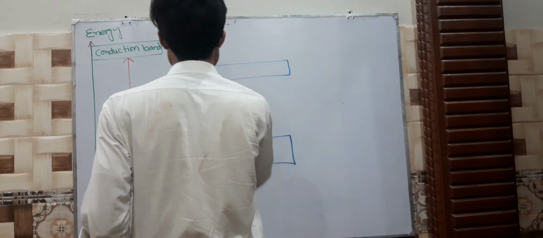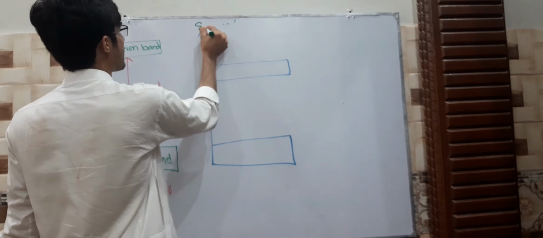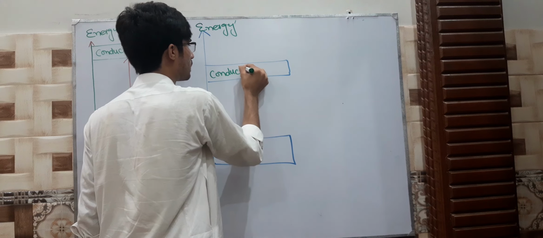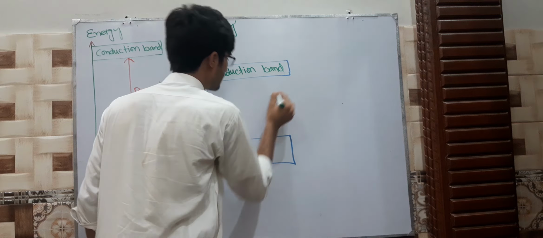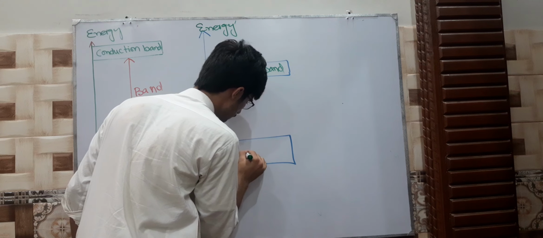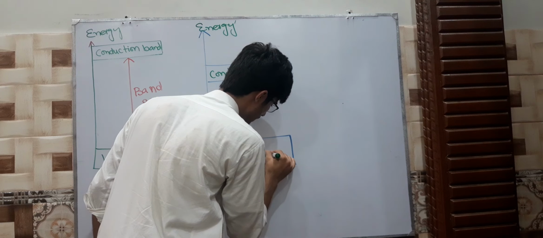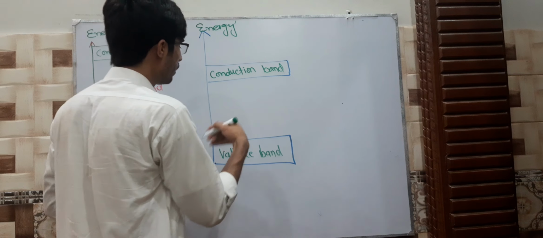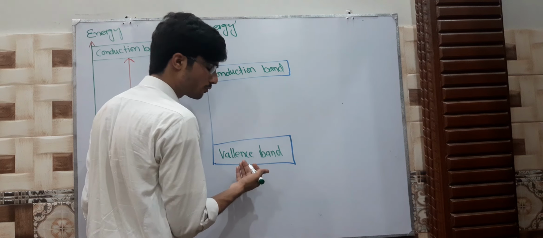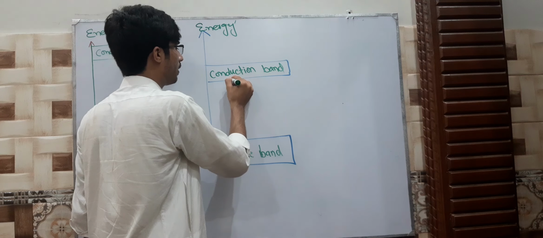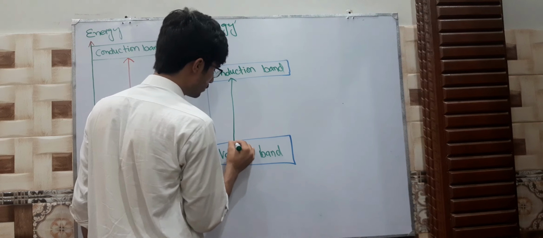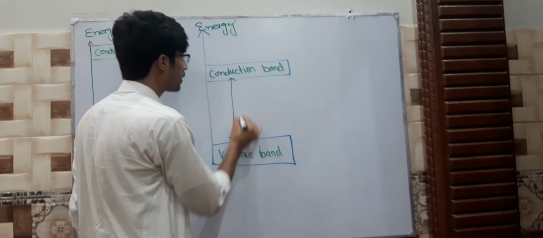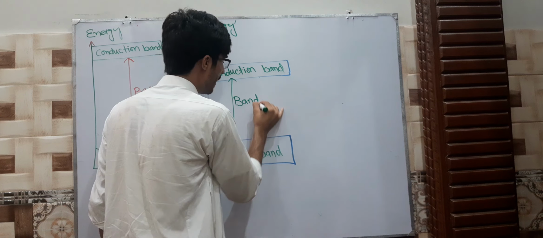Semiconductor. Okay, this is energy, and this is the conduction band, and this is the valence band, and there are a lot of free electrons in the valence band. Electrons move from here to the conduction band. So this distance from here to here we call the band gap.